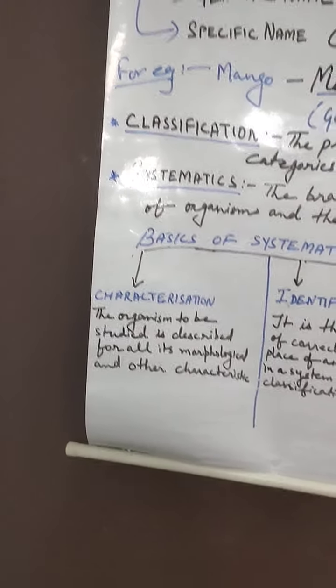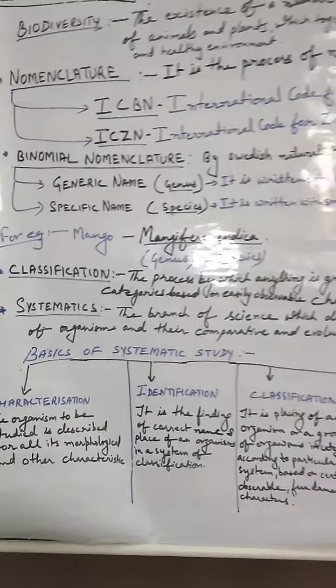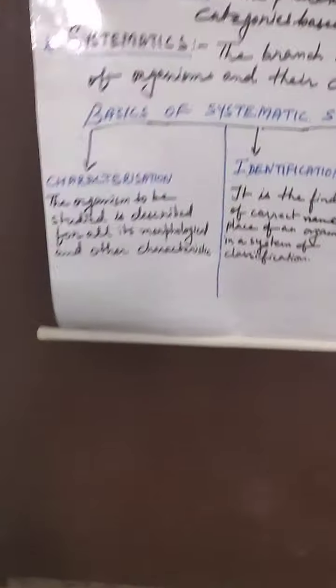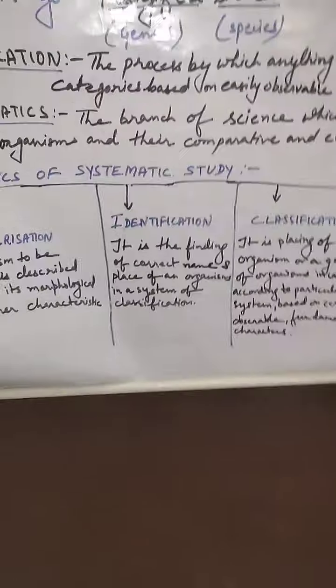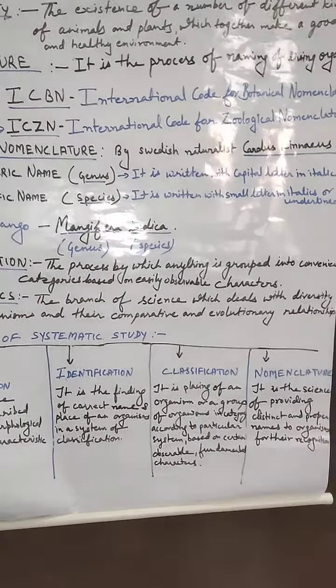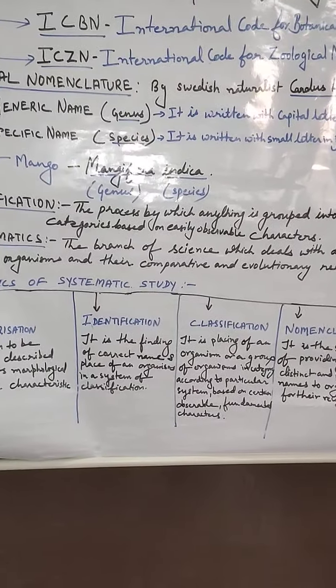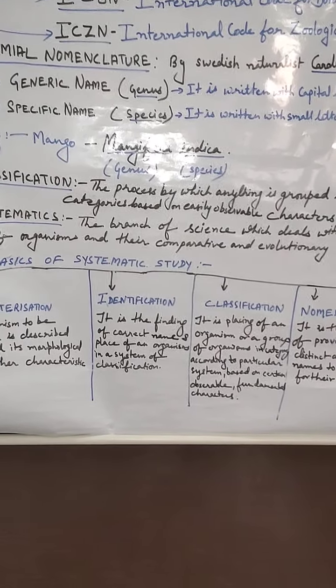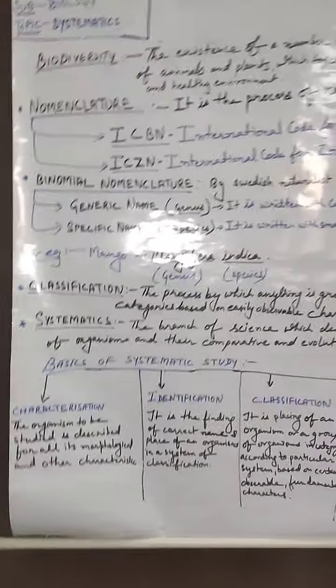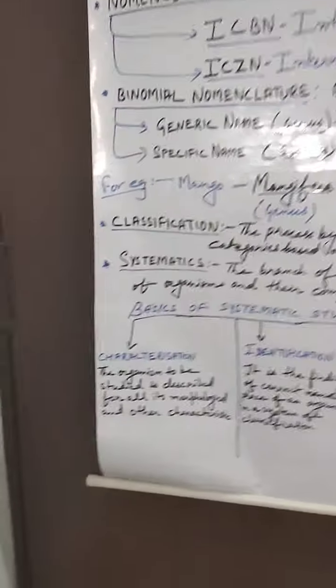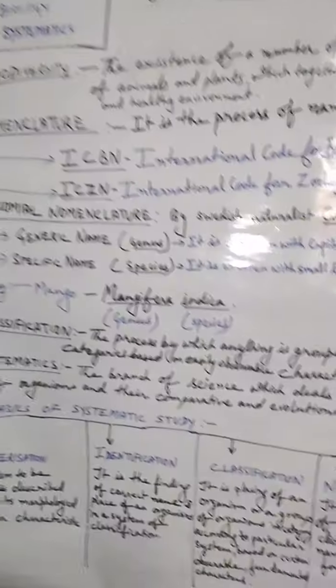Now students, in the next turn we will discuss taxonomy. Taxonomy is the process of classification of various organisms into various taxa. So students, about taxonomy and its types and taxonomical hierarchy we will discuss later.